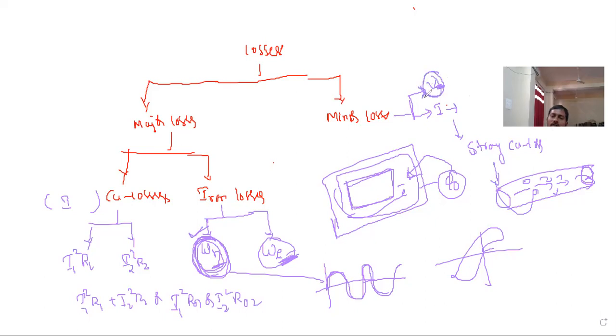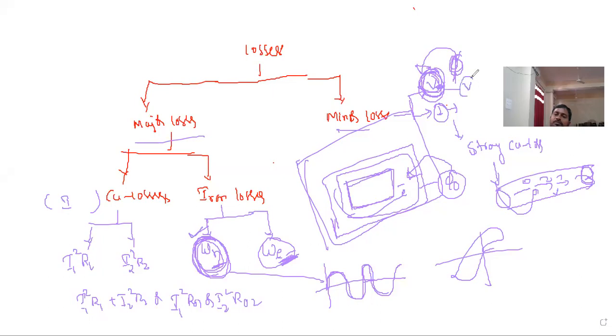That is when the flux cuts the outer periphery of the transformer tank. If the leakage flux cuts the outer periphery of the transformer, some losses will take place. That is because of the voltage, because the flux depends on voltage. That's why these losses depend on voltage. The total losses are divided into major losses and minor losses. Minor losses are nothing but stray copper losses and stray iron losses. So this is stray iron losses, which depends on voltage.